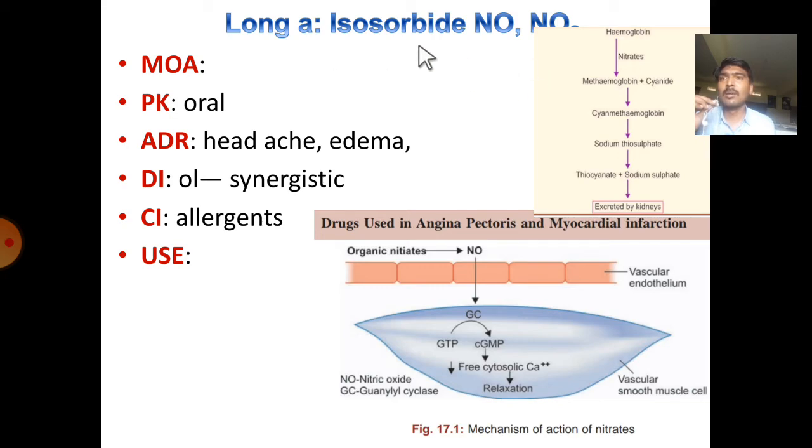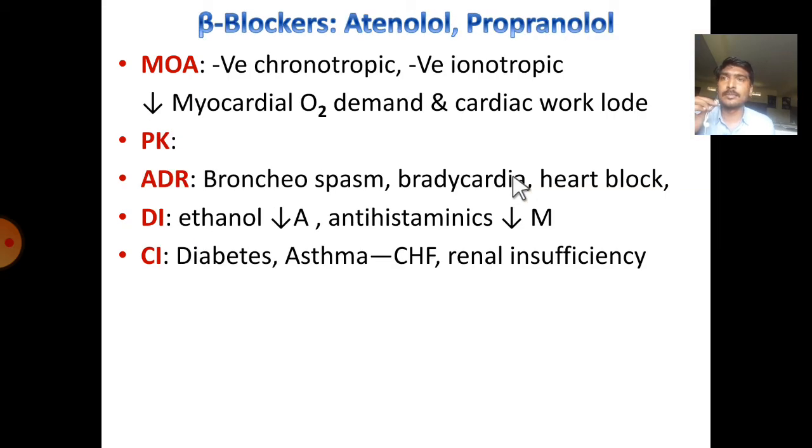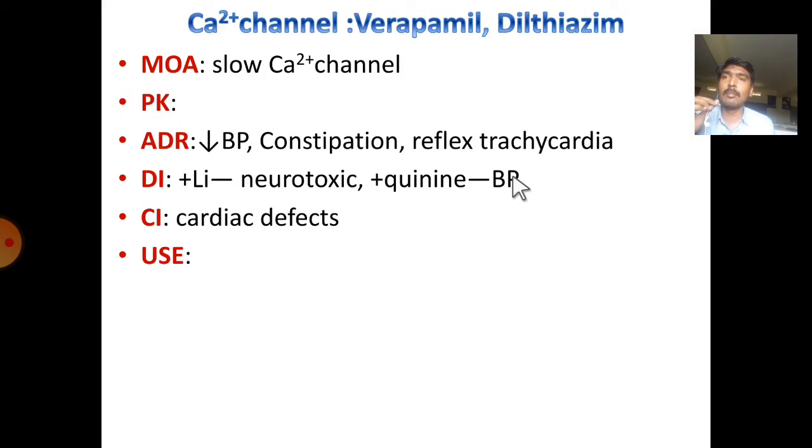Long acting nitrates are more or less the same, but they are active orally, even though they have first pass metabolism. Adverse effects are headache, edema, and drug interactions. When given with alcohol, it will produce a synergistic effect. Contraindicated in allergy, as some persons are allergic to the long acting nitrates. Beta blockers and calcium channel blockers were already covered in antihypertensives.